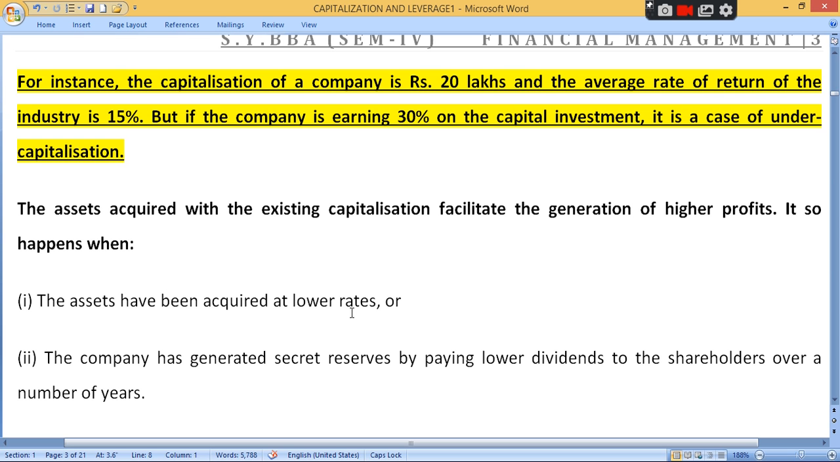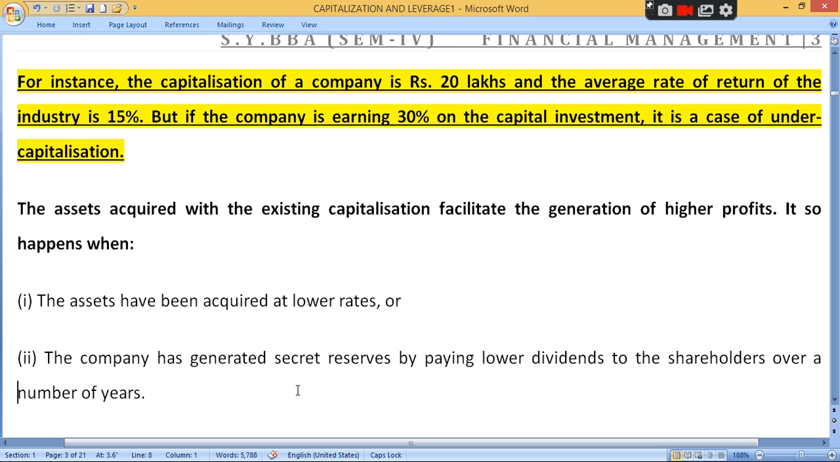So when this type of situation happens, the assets have been acquired at very lower rates. Assets here means fixed assets or any current assets that have been obtained at a very low price. Then also your investment will be less, but the rate of return will be high in future. The company has generated secret reserve.